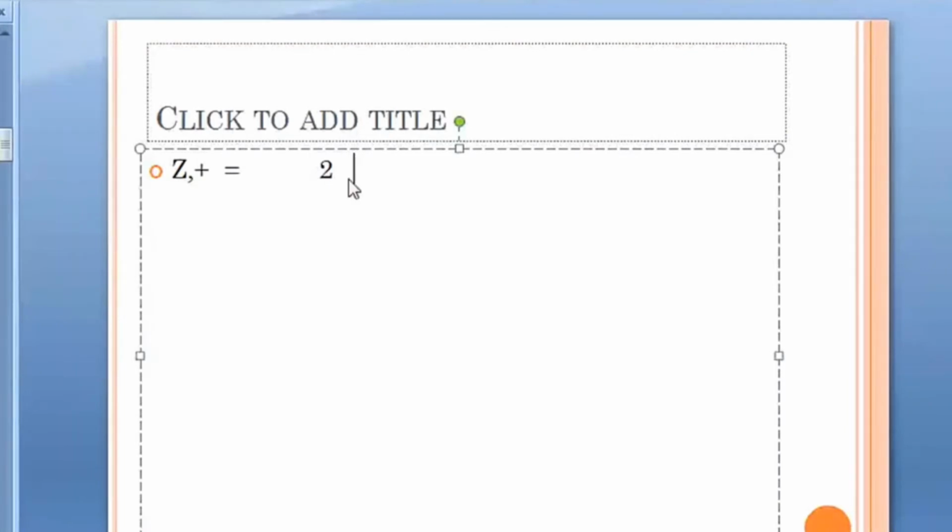If I take any element and add it with its inverse, what I get is the identity, and for plus the identity element is 0.